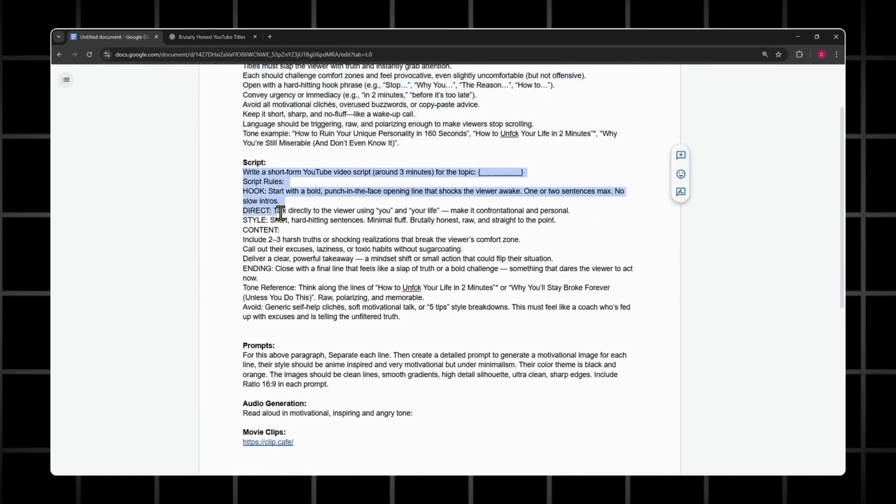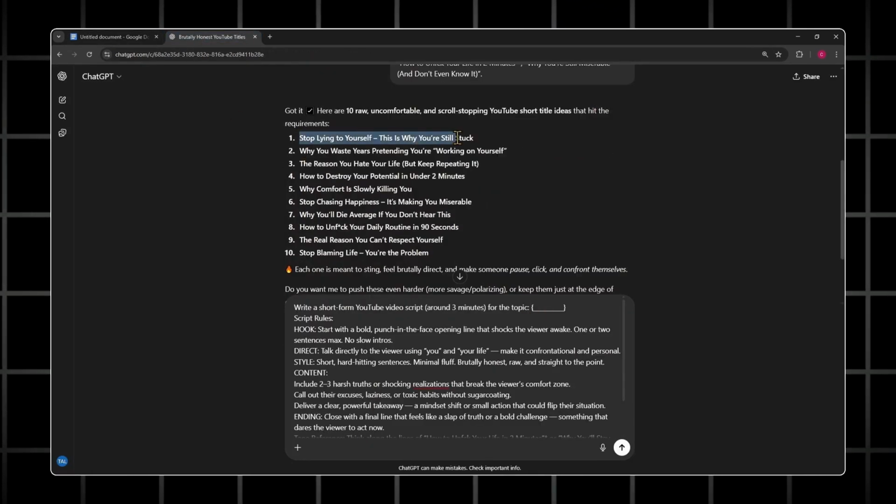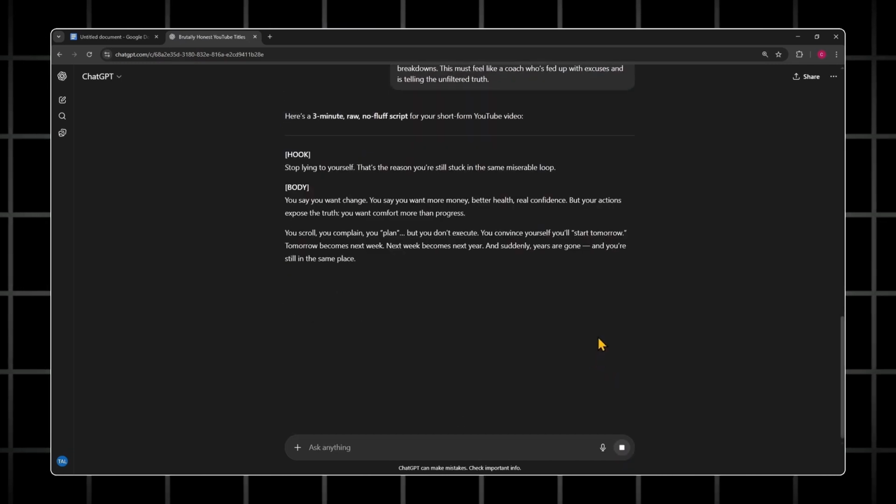Next, copy this script prompt from the document and paste it into ChatGPT. Replace the placeholder with your chosen topic. ChatGPT will generate a ready-to-use script for your video.